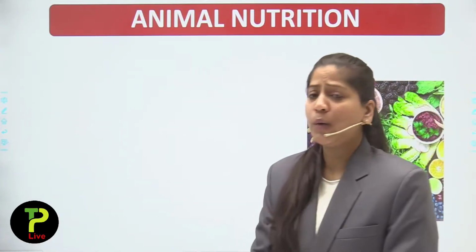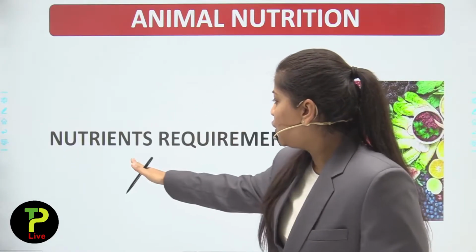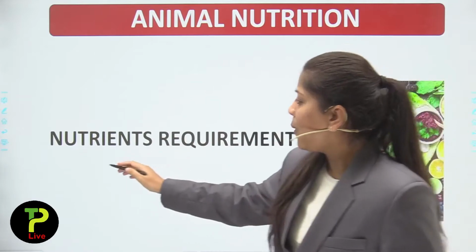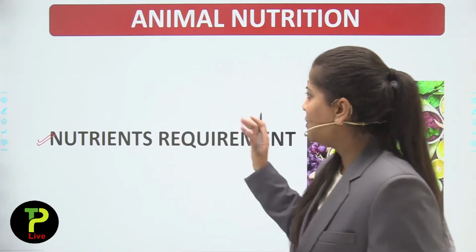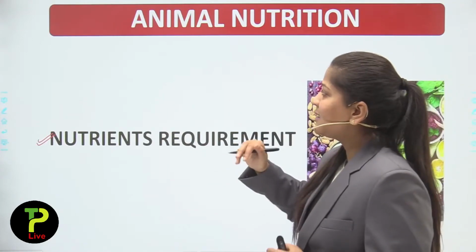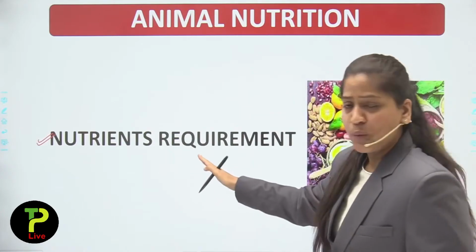We will talk about animal nutrition. This topic contains nutrients requirement. Now you will ask, what are the nutrients required? Nutrients are carbohydrates, fats, minerals, vitamins, proteins. But here I am saying animal nutrition comprises three topics, the first of which is nutrients requirement.